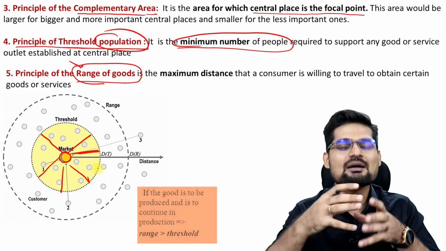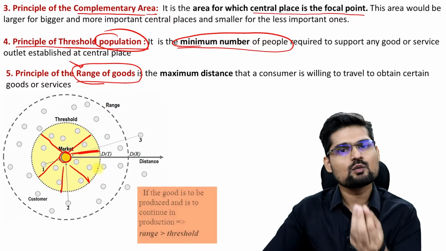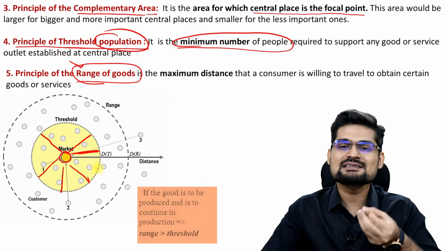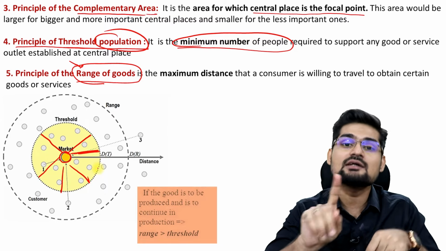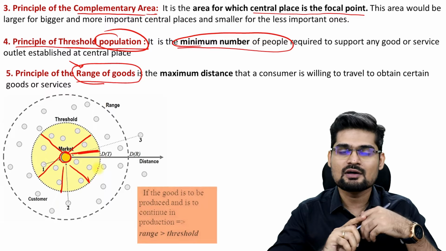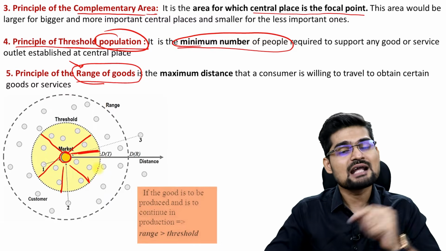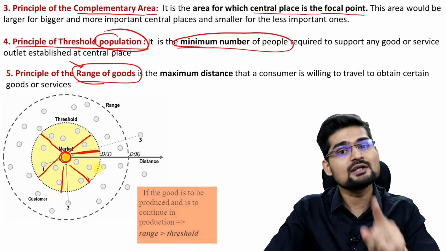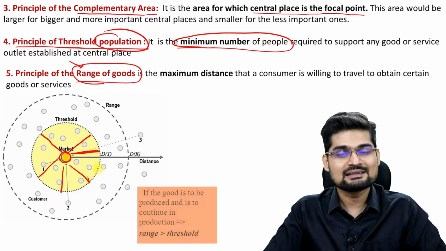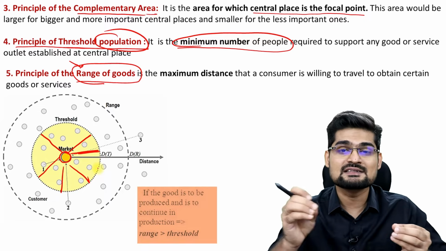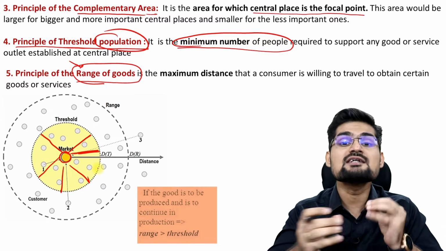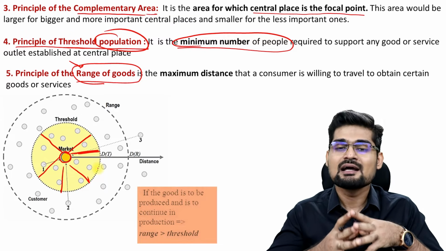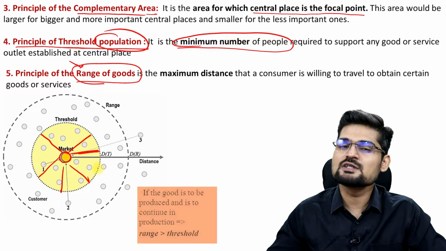So one of the examples you can find in your area is that unique function. For example, there could be a medical store which only supplies that particular drug that you need for your disease control. So you will travel as many kilometers only to get that medicine from that shop. That is the range of goods and services. So how does it vary? It varies on the basis of the uniqueness of goods and services that you provide. That is important here. So, the principle of range of a good.